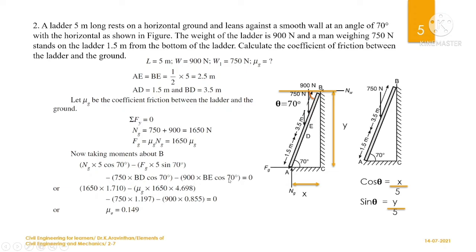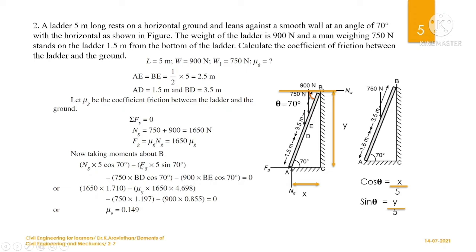You know the BE distance is 2.5 meter, so 2.5 meter into cos 70. Then the 900 Newton into the horizontal distance. In the same way, you use cos 70 degree and the distance B to D. We already know BD is 3.5 meter, so 750 into 3.5 into cos 70. These two terms are anti-clockwise, since they are written as negative here, equal to 0.